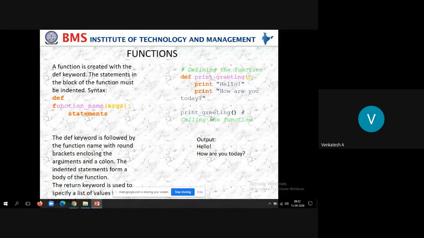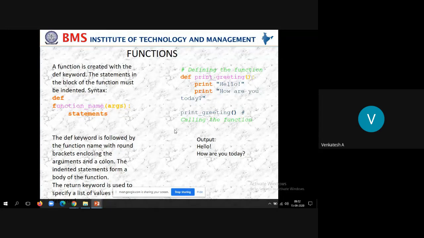Okay. So now look at this, the arrow mark. I am showing the cursor. This is the calling function and this is the called function, where the function definition is defined. The def keyword is followed by the function name with round brackets enclosing the arguments and a colon. So don't forget to put the colon here. Immediately after the brackets, while defining the function, you need to put the colon. That indicates the beginning of the block.